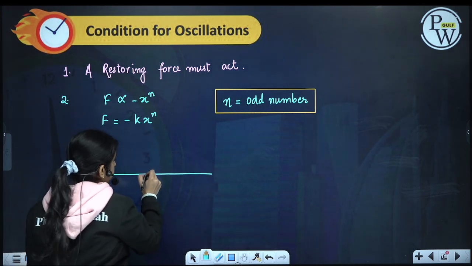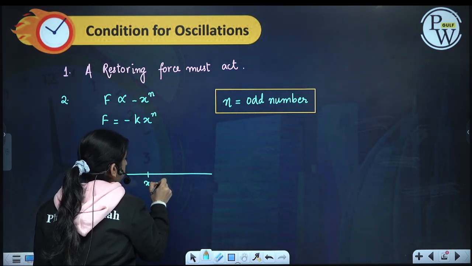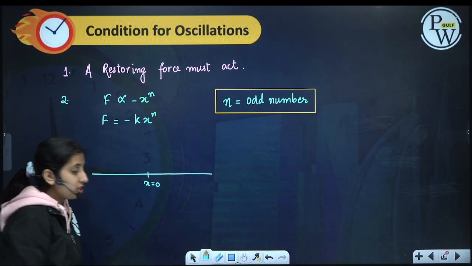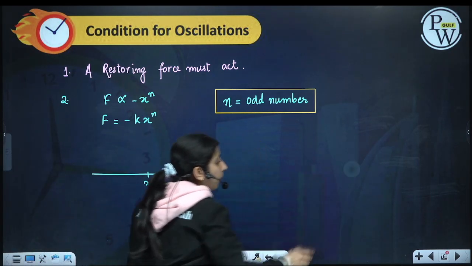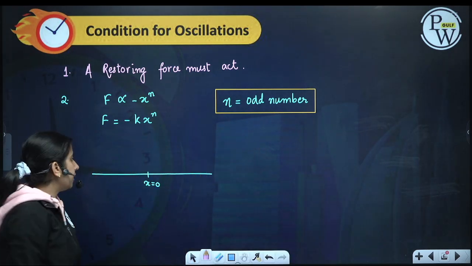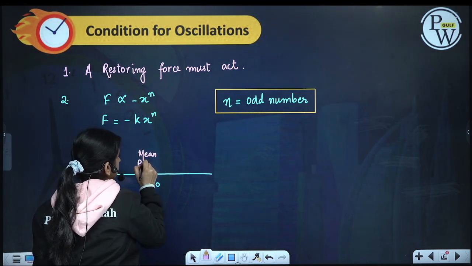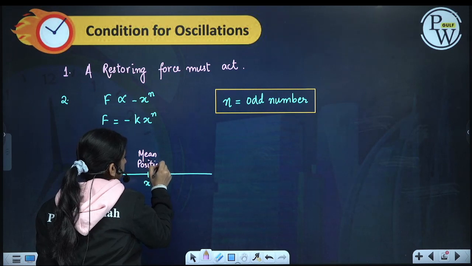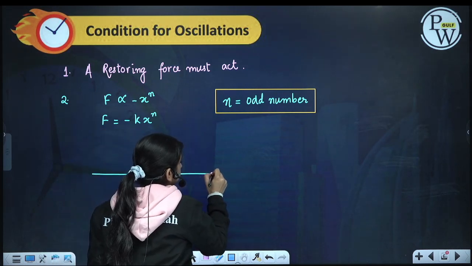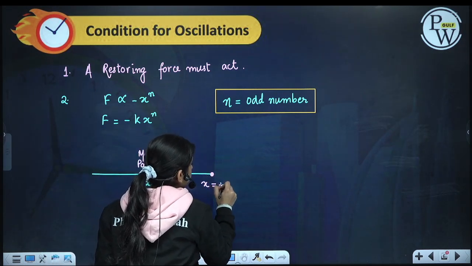Let us say x equals 0 is my mean position. The point about which oscillations are being done is called the mean position. If I go on this side, here x is positive.